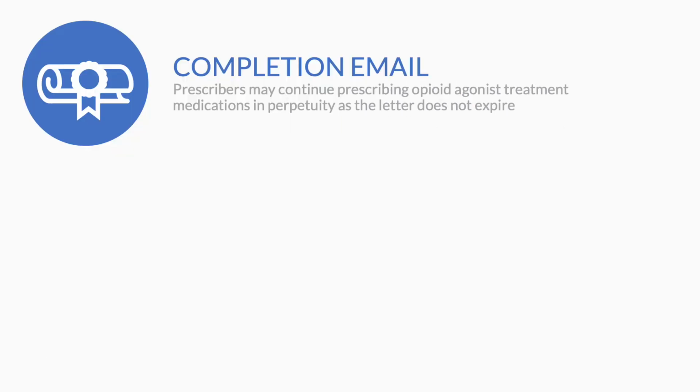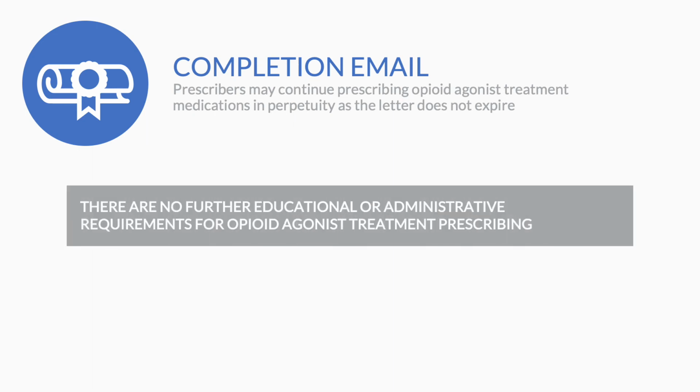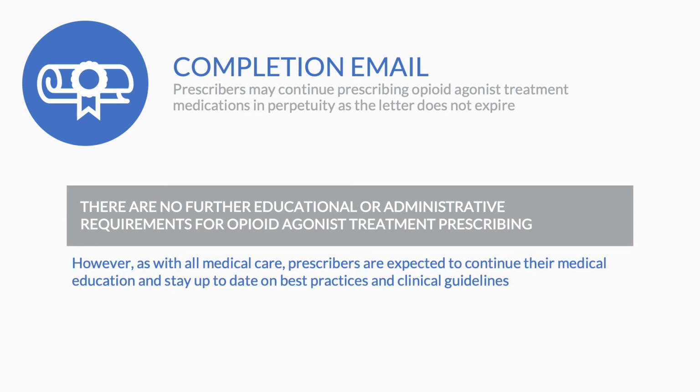After obtaining your completion email, prescribers may continue prescribing opioid agonist treatment medications in perpetuity as the letter does not expire, excluding direct follow-up or disciplinary action from the relevant college. There are no further educational or administrative requirements for opioid agonist treatment prescribing. However, as with all medical care, prescribers are expected to continue their medical education and stay up to date on the best practices and clinical guidelines.